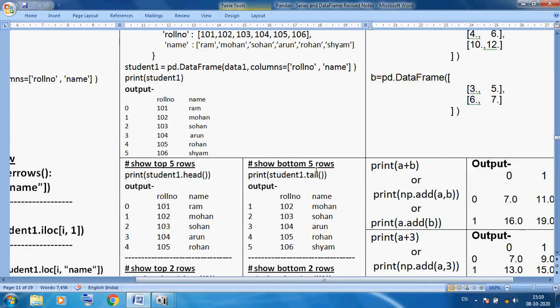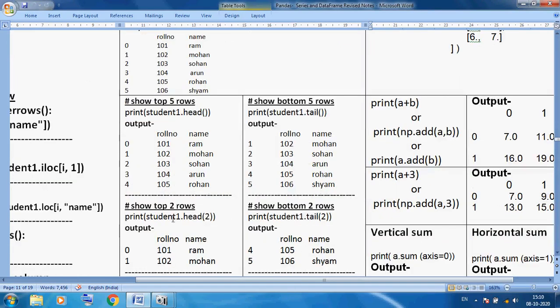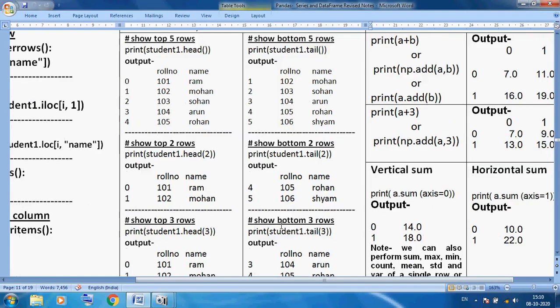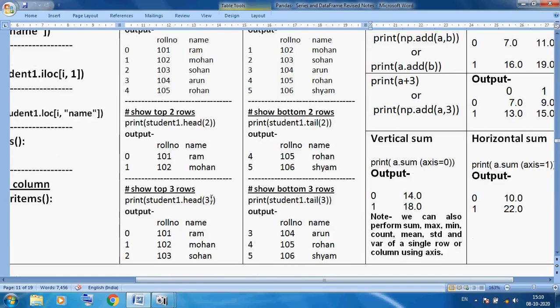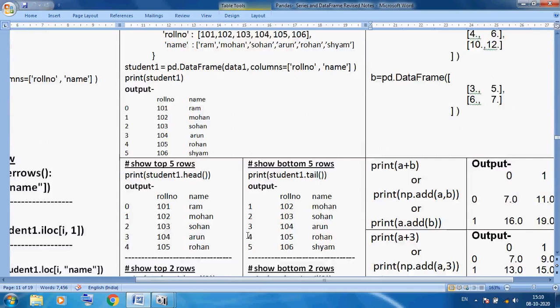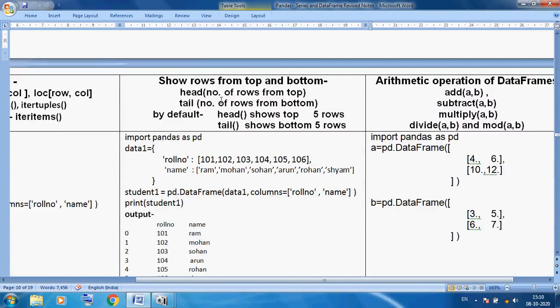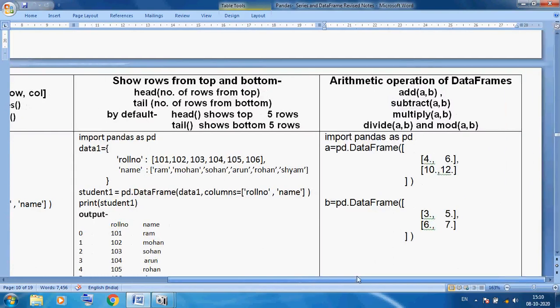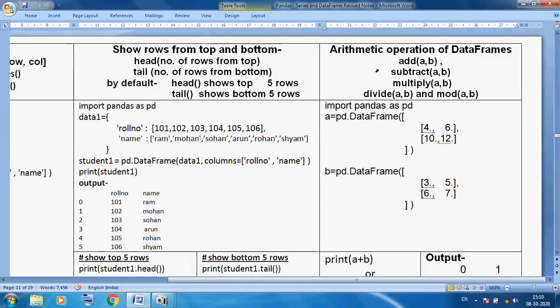Here I am not specifying the number of rows, so by default it shows 5 rows from the top and 5 rows from the bottom. Here I am showing the starting 2 rows, so I must mention 2, and it will display the starting 2 rows, and tail 2 shows the bottom 2 rows, 4 and 5. You can also see the starting 3 rows with head 3, very simple, and the bottom 3 rows with tail 3. The important thing about the head and tail methods is that without any value they display the top 5 and bottom 5 by default.